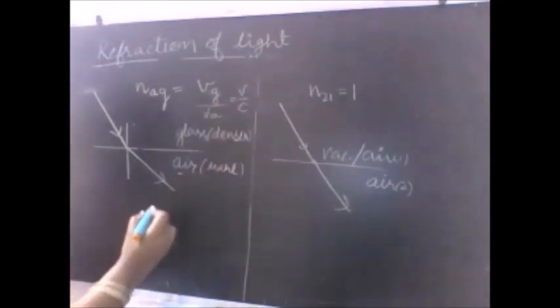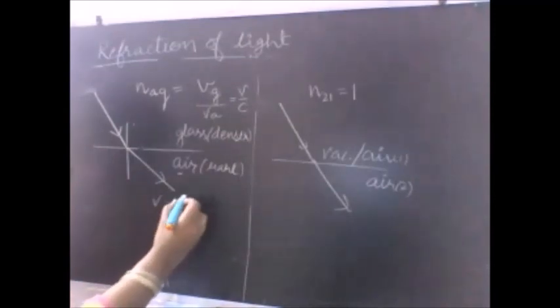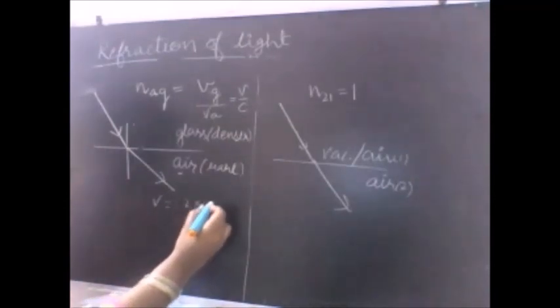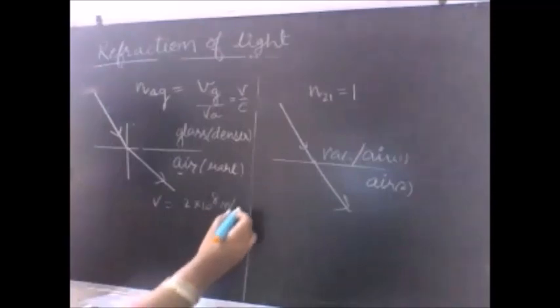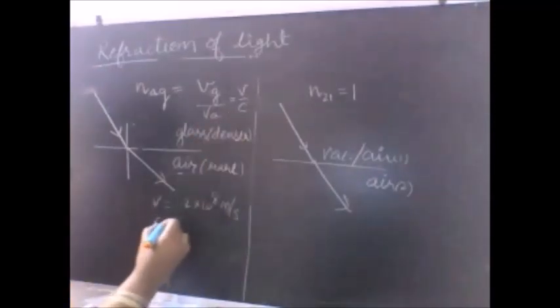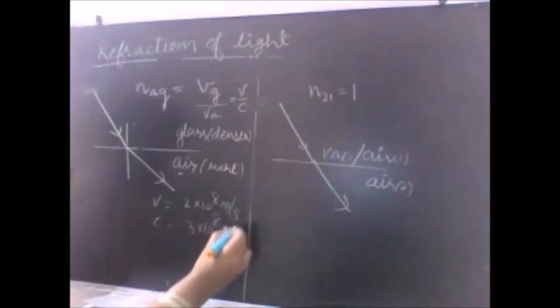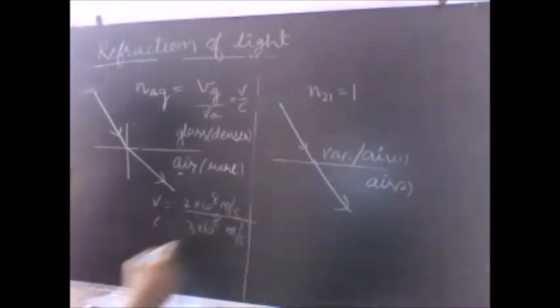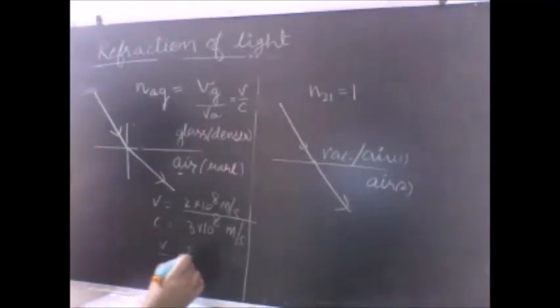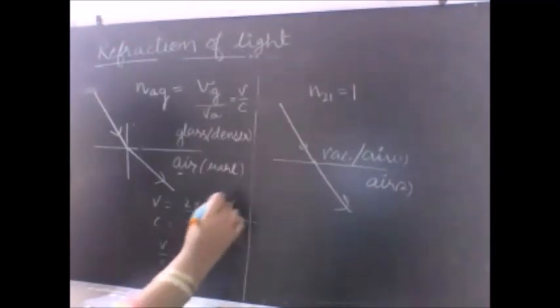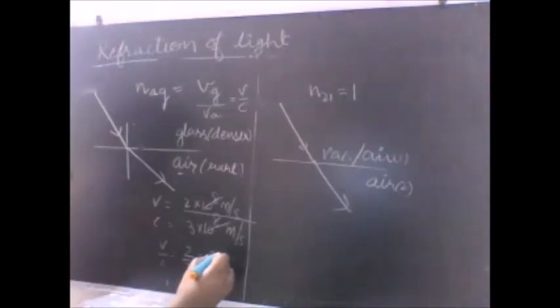So let us put the value. V value, assuming that it was 2 into 10 power 8 meter per second. And what is the value of C here? The C value is 3 into 10 power 8 meter per second. And if I find the ratio of the two, what will I get? V by C comes out to be 2 by 3. This cancels out. And 2 by 3 is 0.6.